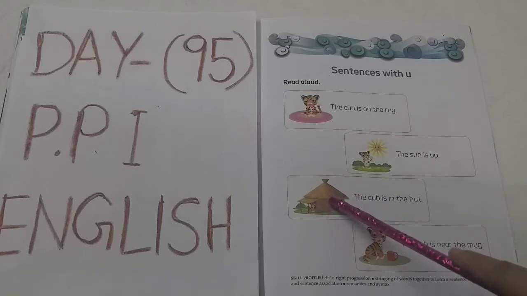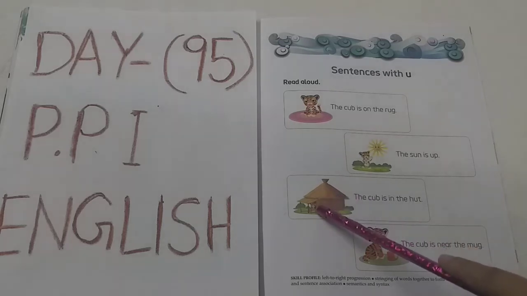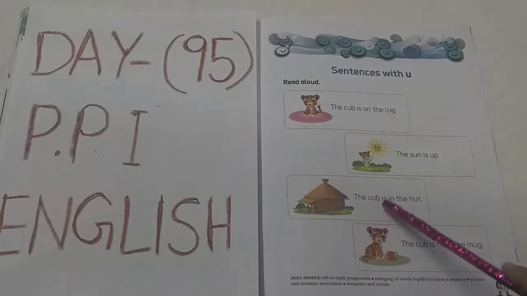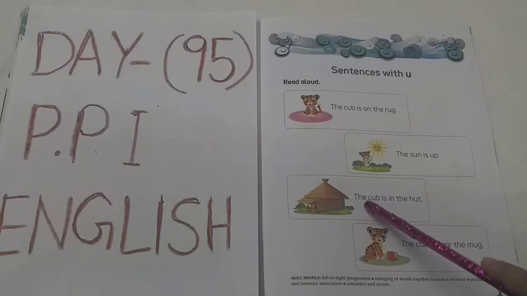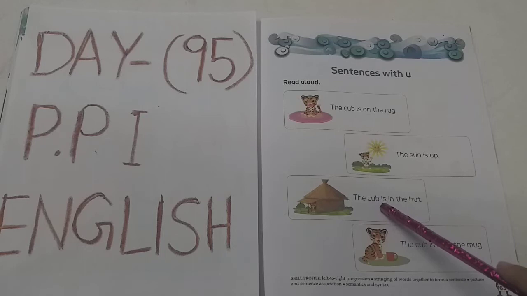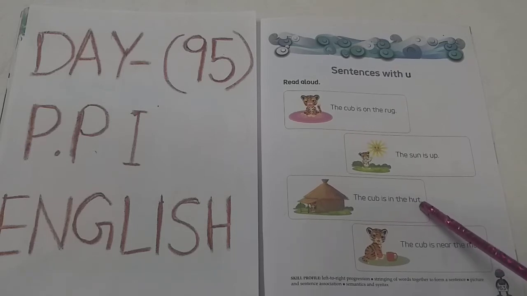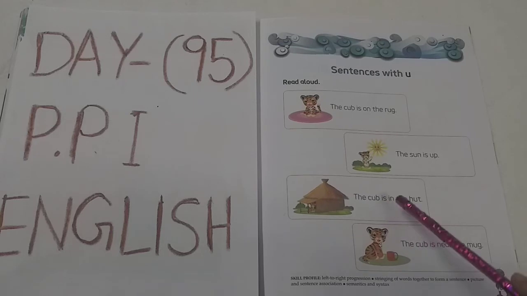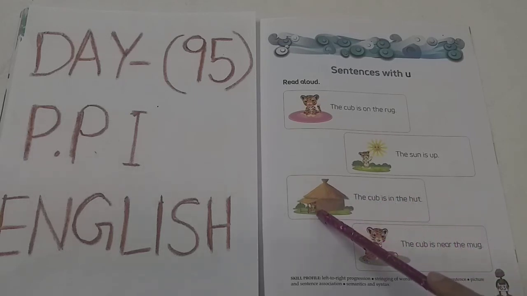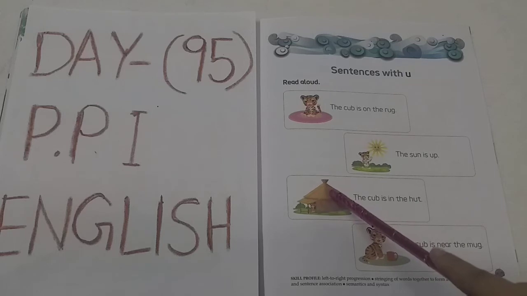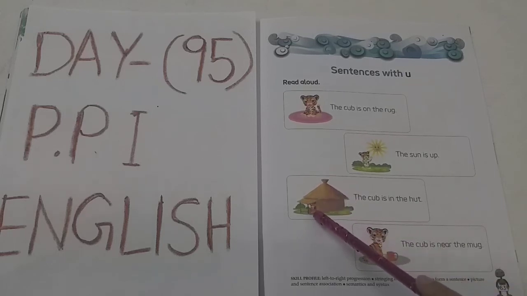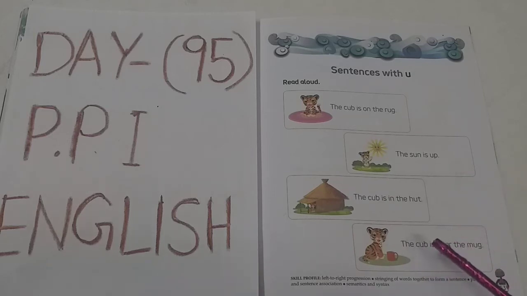You can see this picture. In this picture there is a hut and there is a cub. The cub is in the hut. What is the sentence here? THE. The. CUB. Cub. Is. IN. The. HUT. Hut. The cub is in the hut. You can see the cub is in the hut. This is hut and this is cub. The cub is sitting in the hut. Okay. Now see the next picture and next sentence.